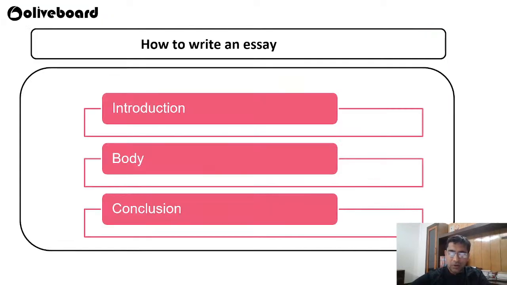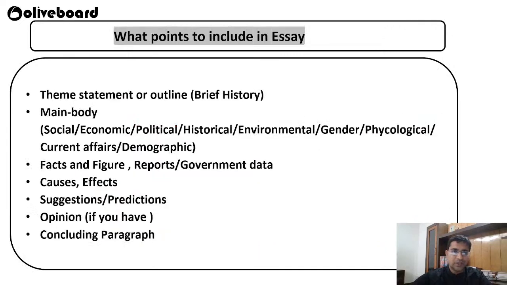As you all know, every essay has an introduction, body, and conclusion. In the introduction, you can write a brief history, starting point, and all the things. In the main body, you can write about social, economic, political, and various other aspects. You can add facts and figures, cause and effects. After that, you have a concluding paragraph.